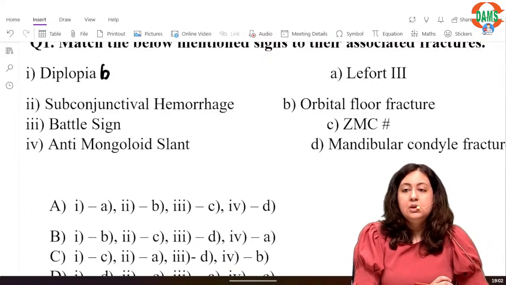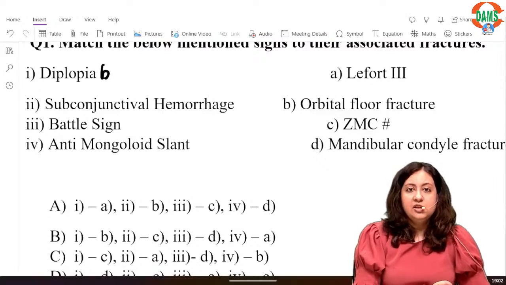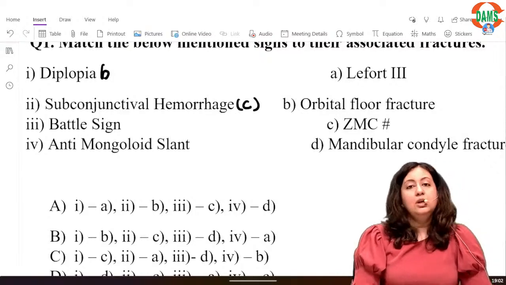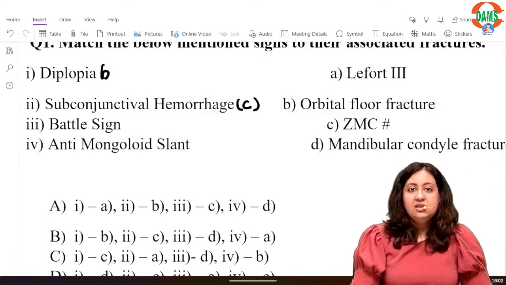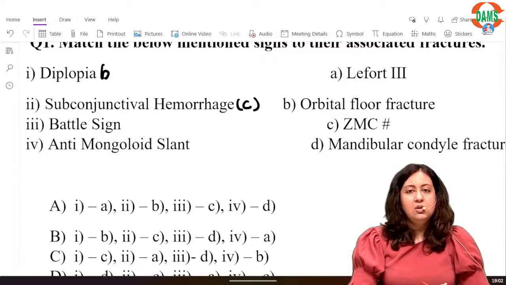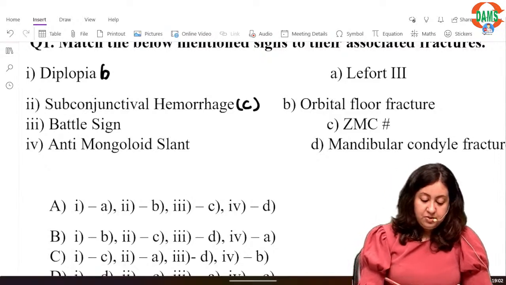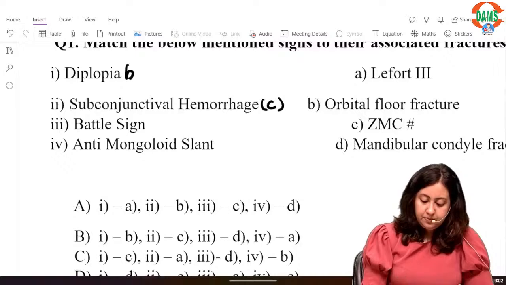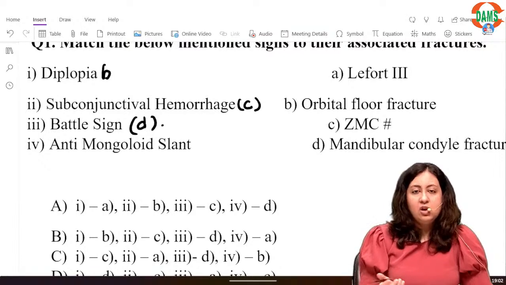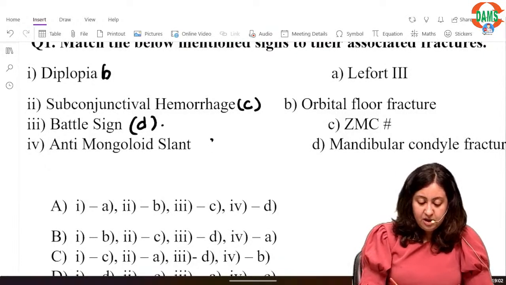Okay. Now subconjunctival hemorrhage. It won't be seen in Le Fort 3. Orbital floor fracture is already taken. Yes, it will be seen in ZMC fracture. The next option is Battle sign. Battle sign we all know is classical of a mandibular condyle fracture. So it will be in a mandibular condylar fracture. And only one is left, antimongoloid slant, and yes, it is actually seen in Le Fort 3.